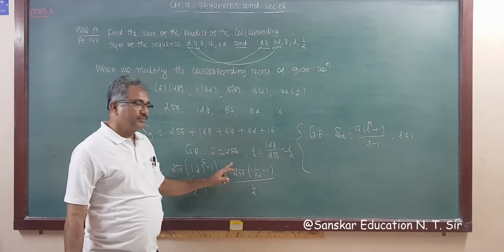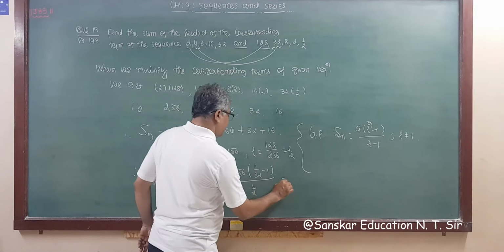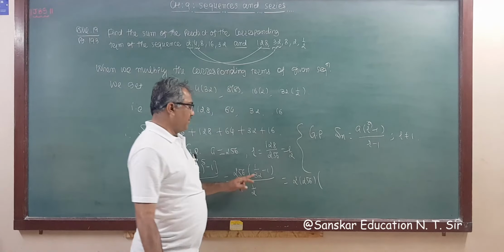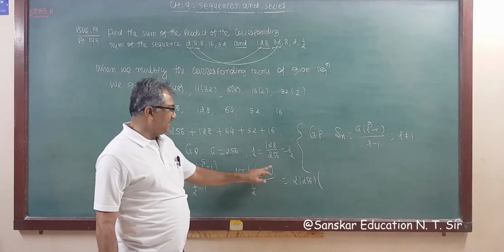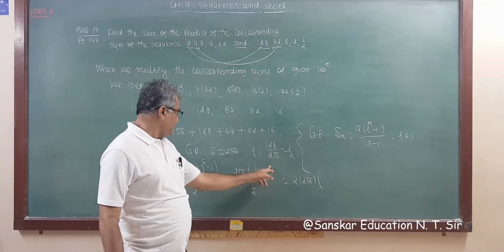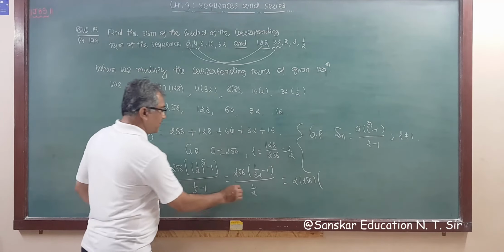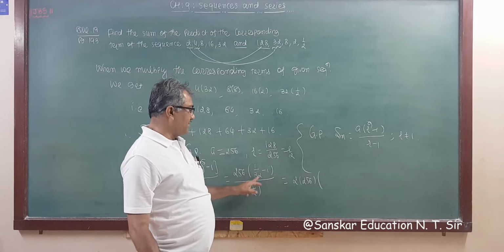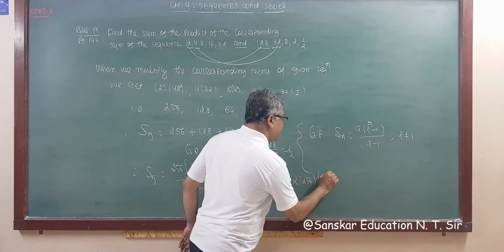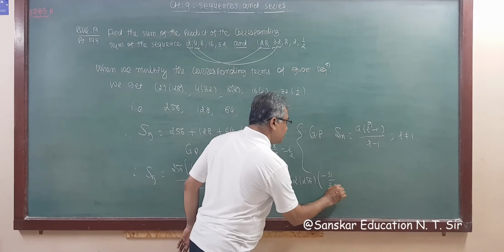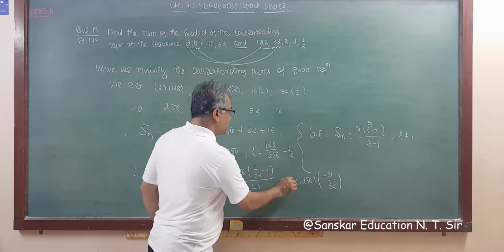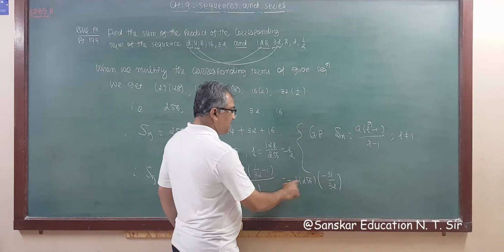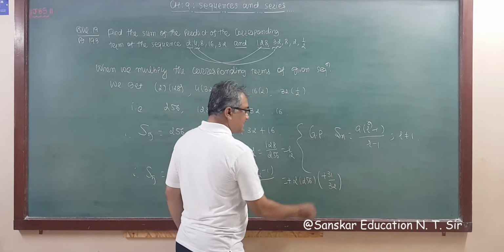If we take 2 to the numerator, this becomes 2 into 256 into, if we take LCM, 1 minus 32 upon 32. Here the denominator is minus half. So this is 1 minus 32, which is minus 31 upon 32, and this is also minus, so minus becomes plus.